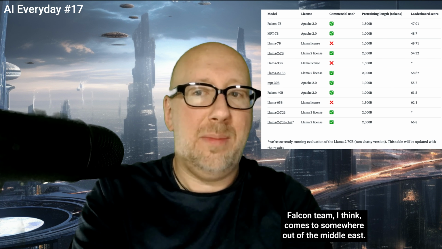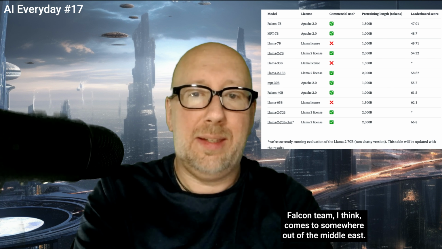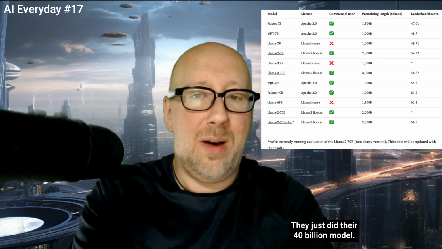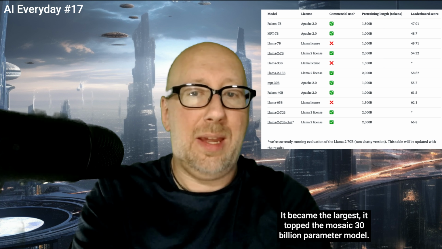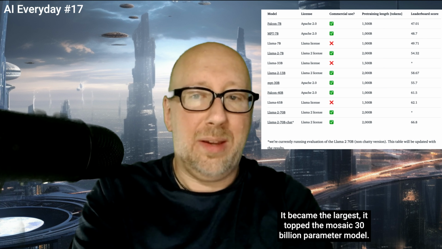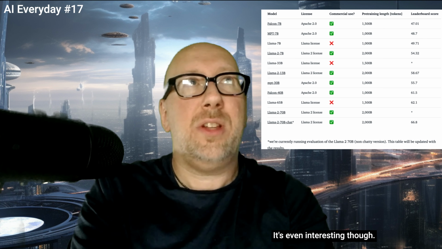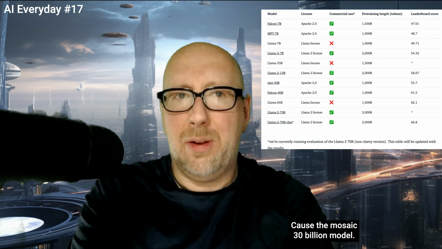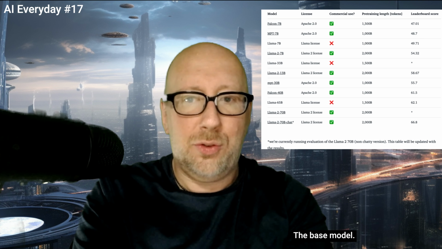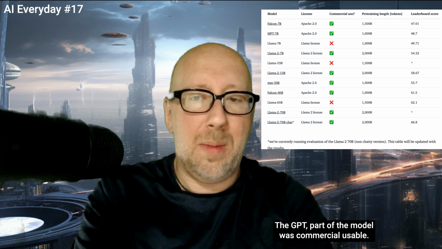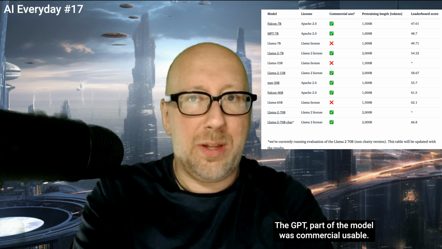The Falcon team, I think, was somewhere out of the Middle East. They just did their 40 billion model. It became the largest. It topped the Mosaic 30 billion parameter model. It's even interesting though, because the Mosaic 30 billion model, the base model, the GPT part of the model was commercially usable.